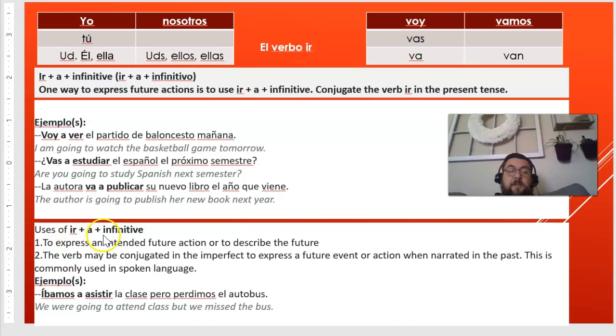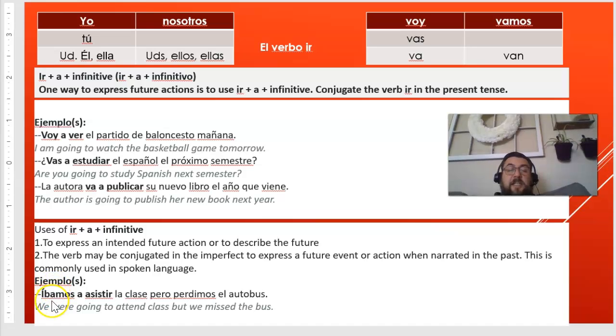Use of ir plus a plus infinitive. We use it to express an intent, future action, or to describe the future. The verb may be conjugated in the imperfect to express future events or actions when narrated in the past. This is commonly used in spoken language.